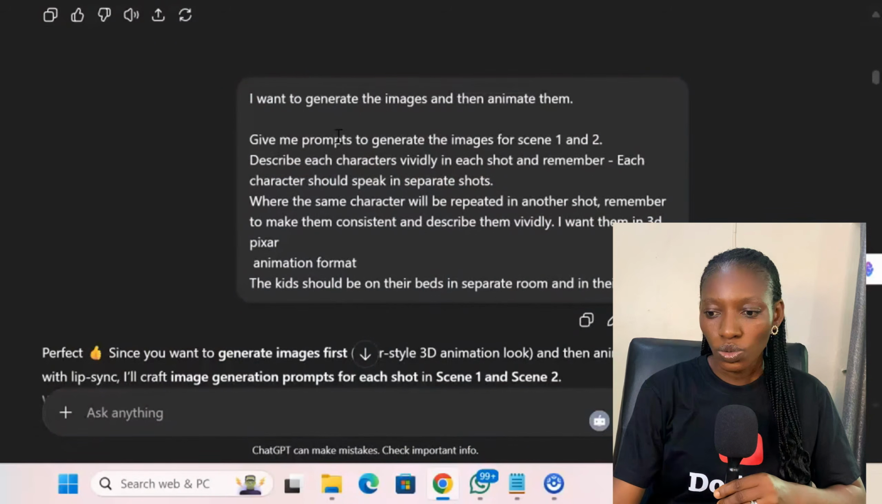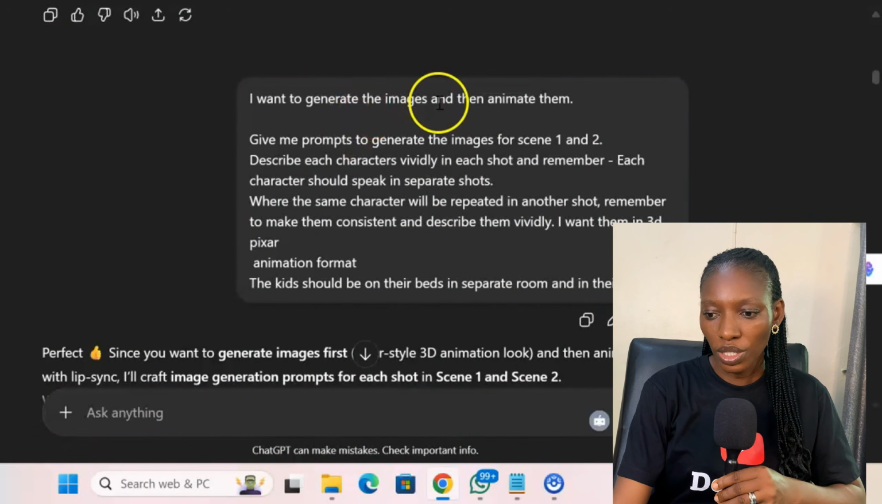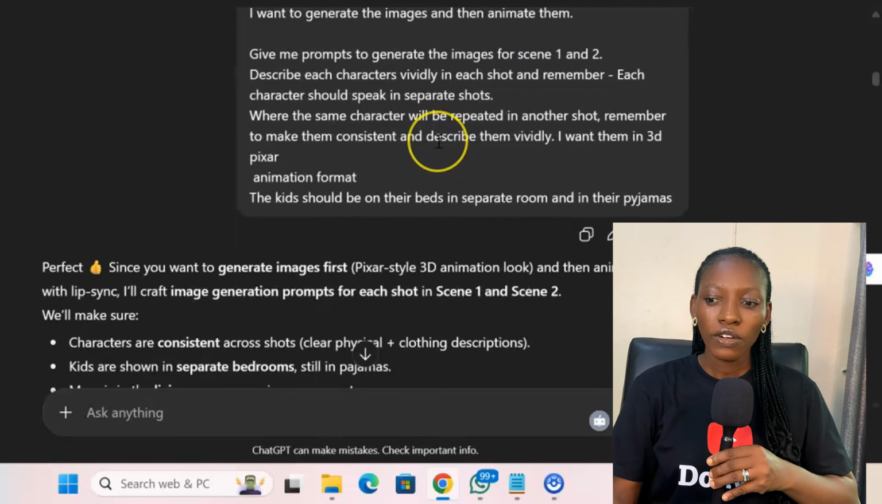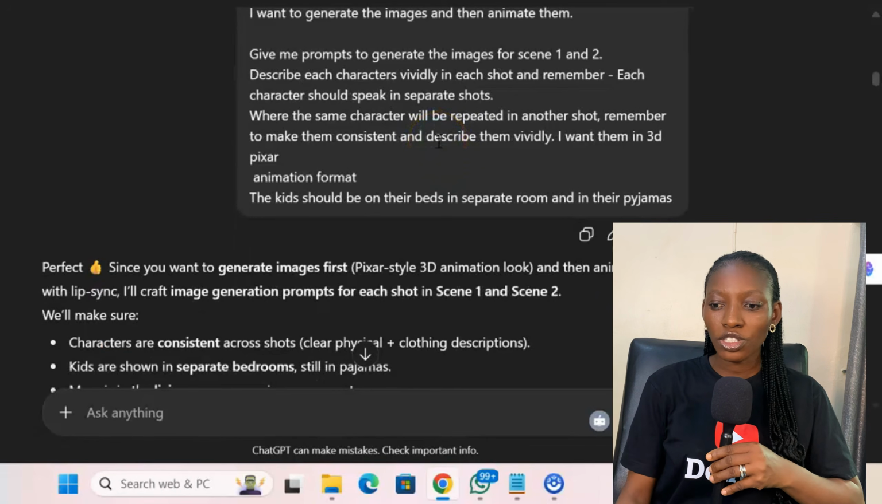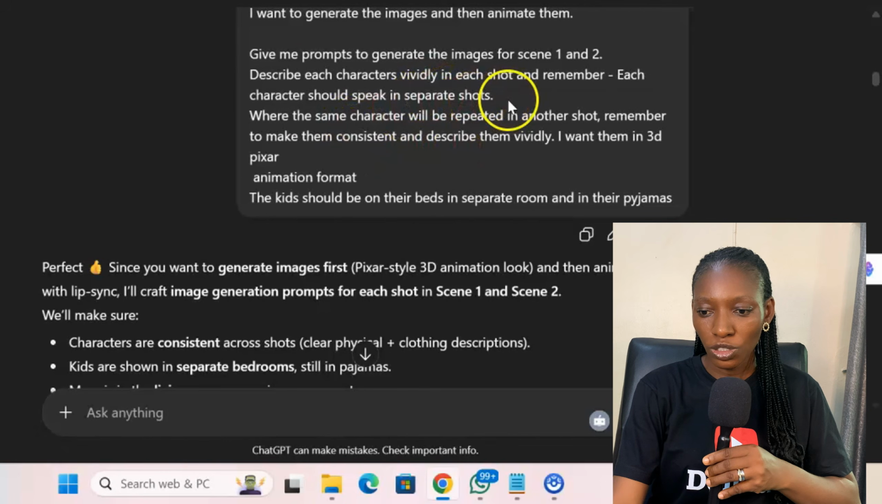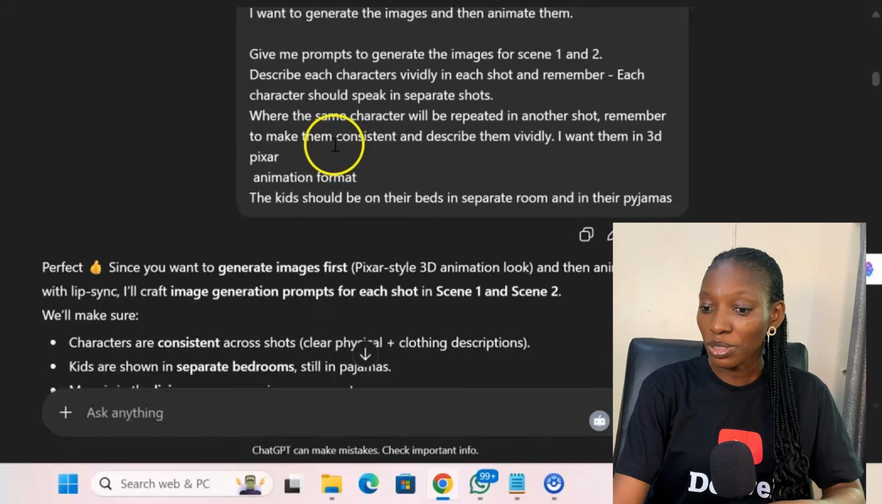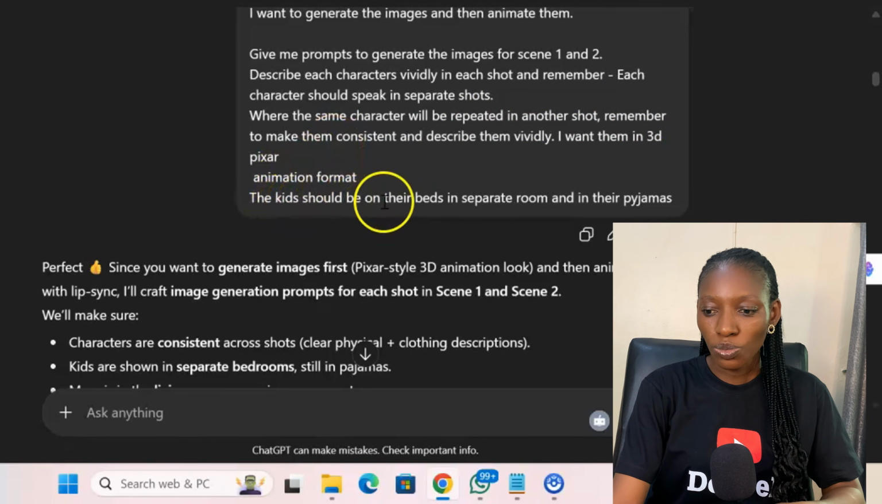Next, we need to generate images of our characters and our scenes, and I'll be using the 3D Pixar style. So what I did was I told ChatGPT to generate the images for me. I said, I want to generate the images and then animate them. Give me prompts to generate the images for scene 1 and 2. Describe each characters vividly in each shot. And remember, each character should speak in separate shots. Where the same character will be repeated in another shot, remember to make them consistent and describe them vividly. I want them in 3D Pixar animation format. The kids should be on their beds in separate room and in their pajamas.